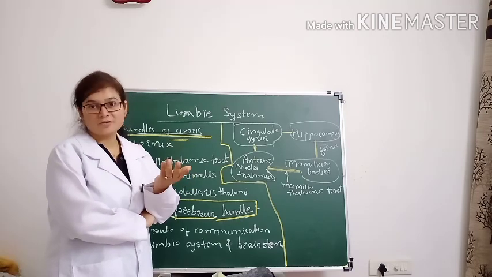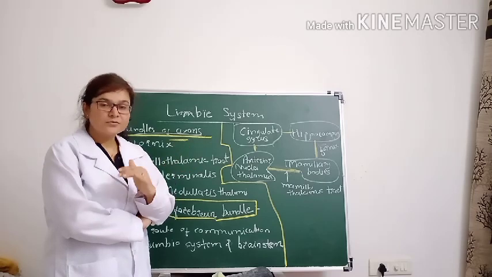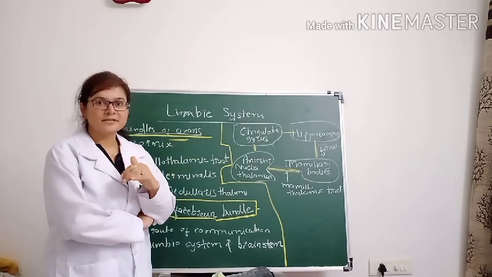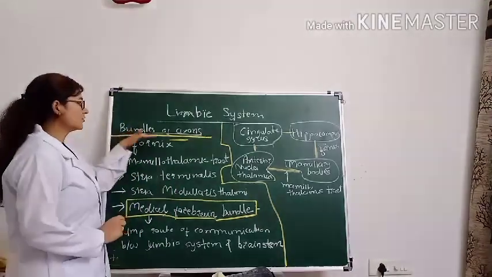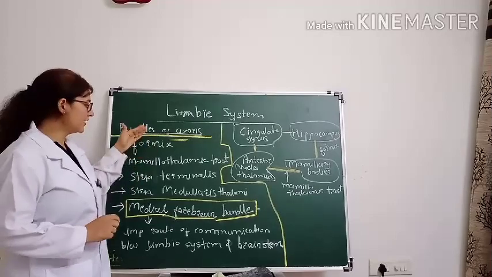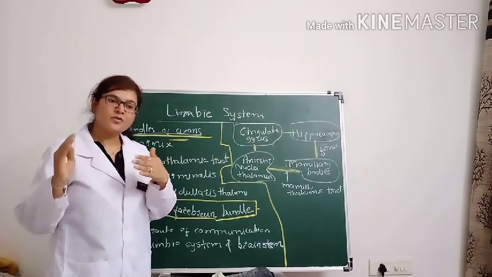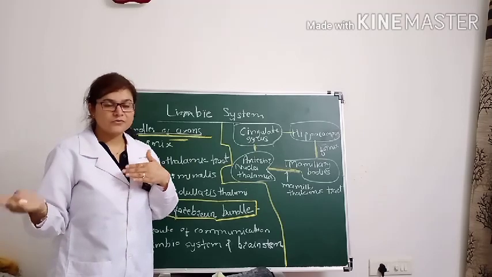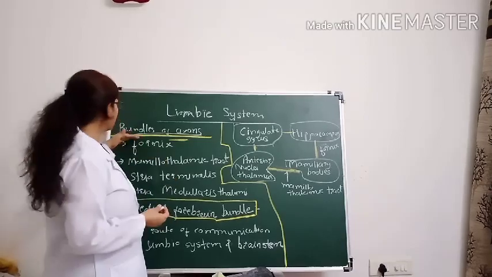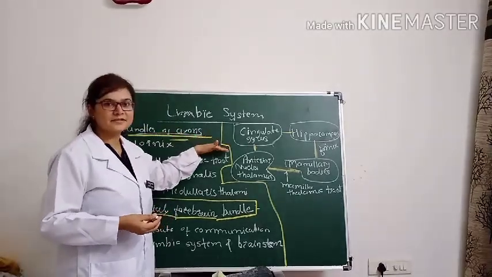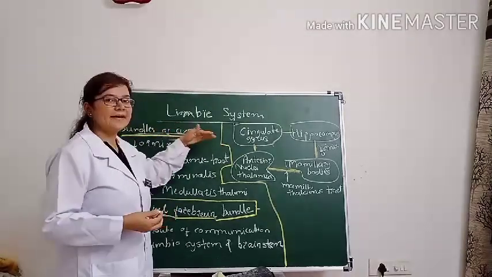They either have very few connections with the neocortex, or they convey information to the subcortical structures. These are bundles of axons. They carry information towards the limbic system, and a few of them also have efferent connections. You can consider them as efferent connections also, the bundles of axons.